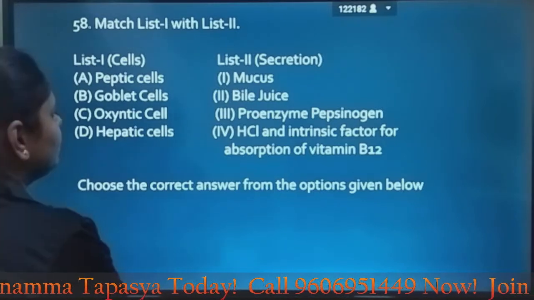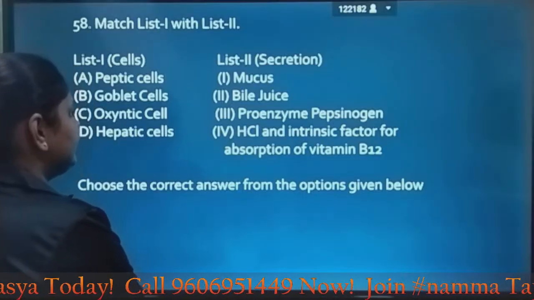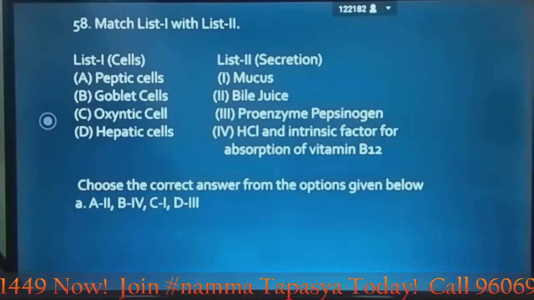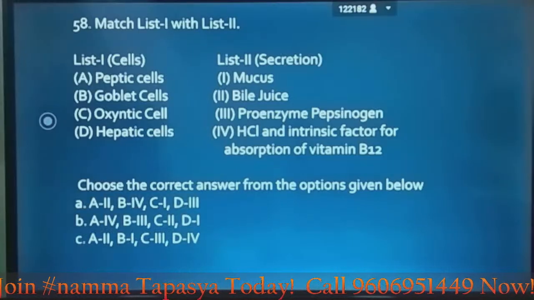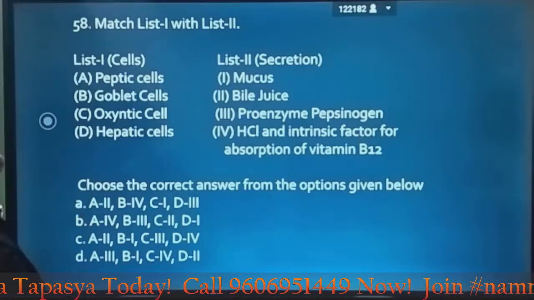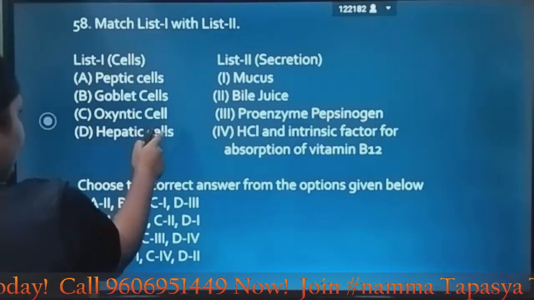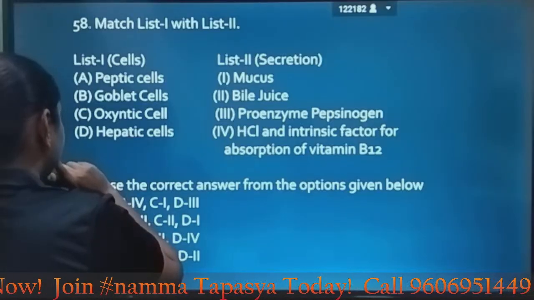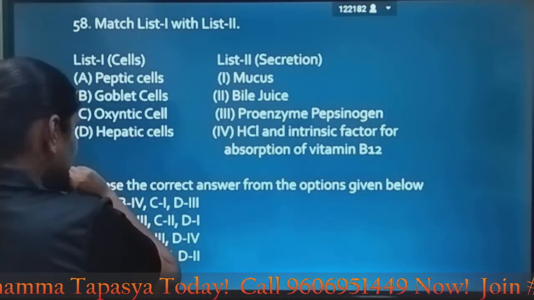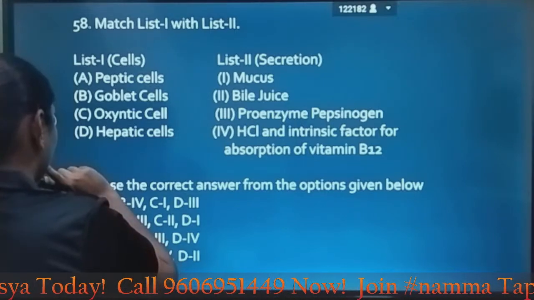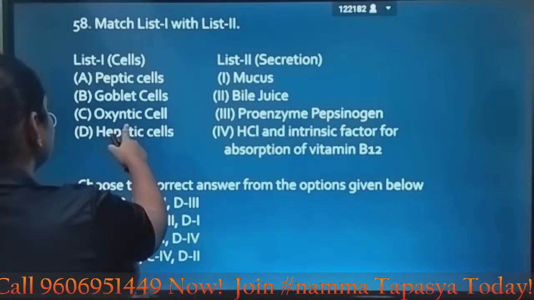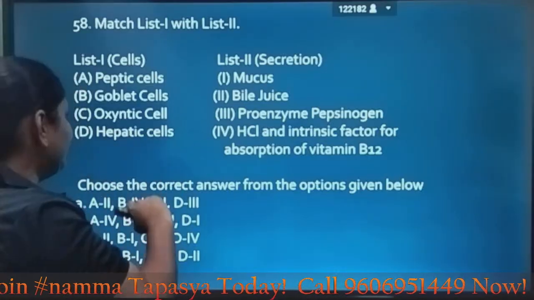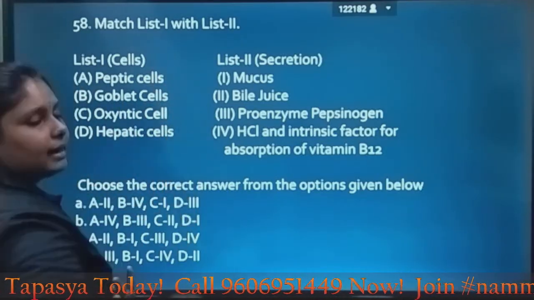Equally, we have list 2, which has mucus, proenzyme pepsinogen, HCl and intrinsic factor for absorption of vitamin B12, and bile juice. Peptic cells produce proenzyme pepsinogen. Goblet cells produce mucus. Oxyntic cells produce HCl and intrinsic factor for absorption of vitamin B12.